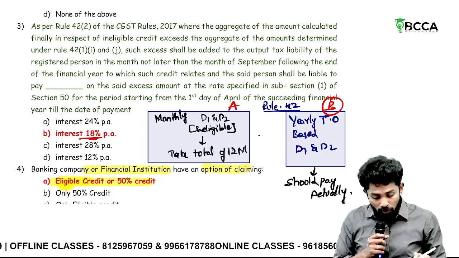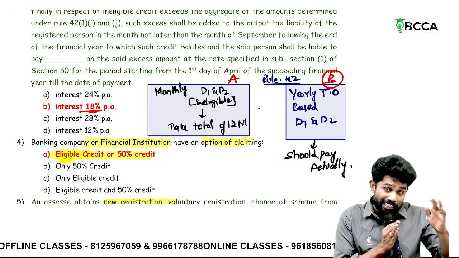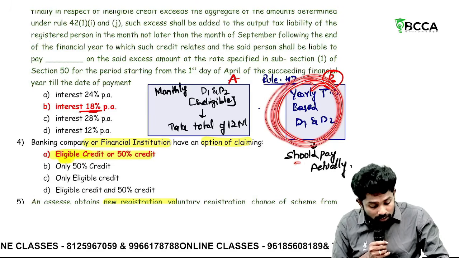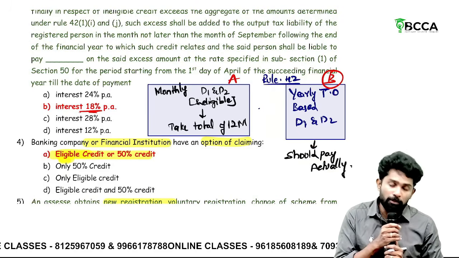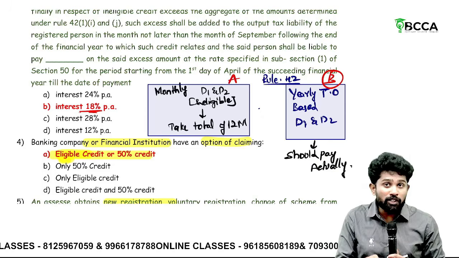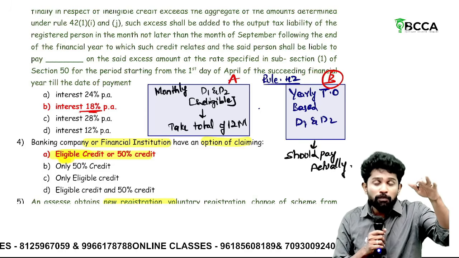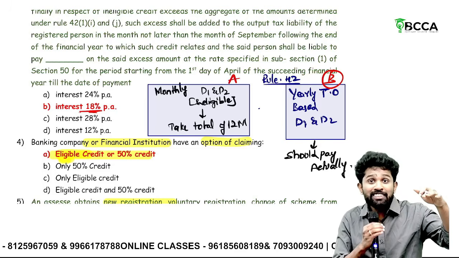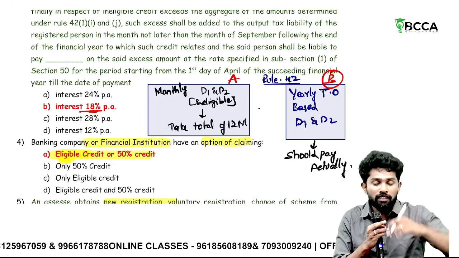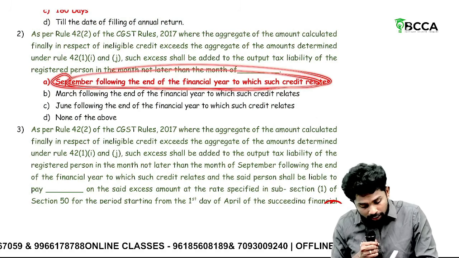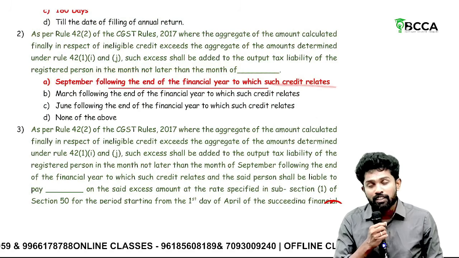So actually the lawmaker is intending that whatever you do on this yearly one, that should have been actually reversed by you and paid as liability. But you paid what? Monthly one. So this B is the actual amount to be paid, but you paid only A. If it is less than B, the difference you need to pay, that is what it is asking. Yes, you should pay. By when? September following the end of the financial year to which the credit is related.